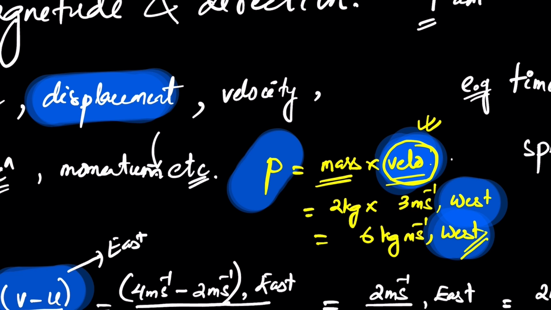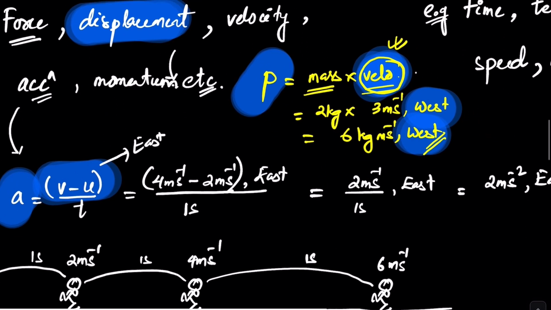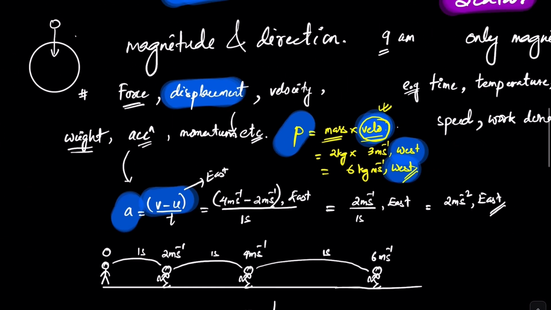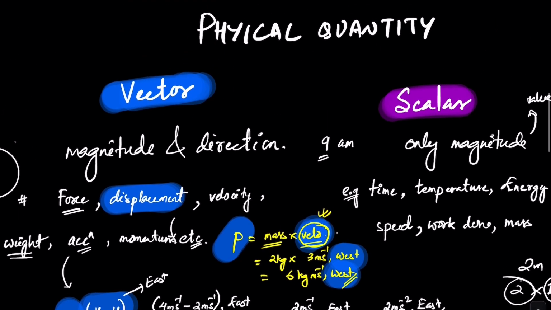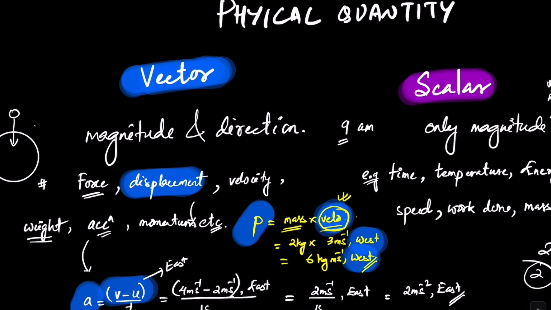So likewise, for any physical quantity that is a vector, you have to track its direction. Okay, so that was a brief introduction to vector and scalar. In the next video we will look at how to represent a vector diagrammatically, and there the vector concept will become clear.